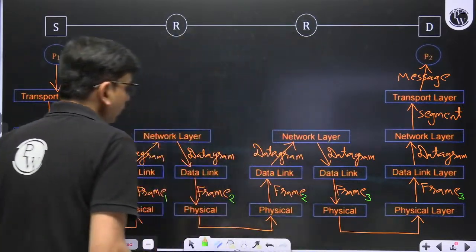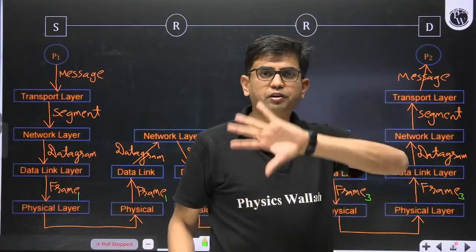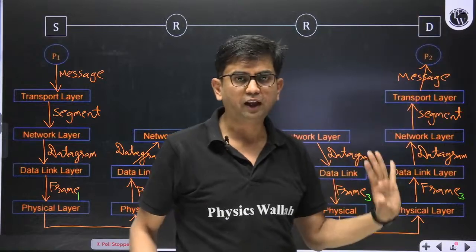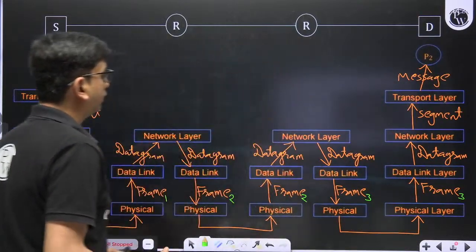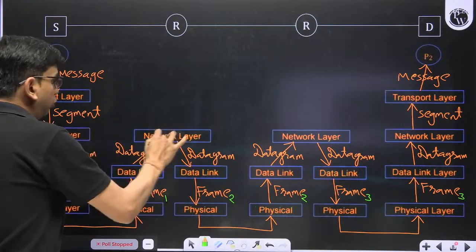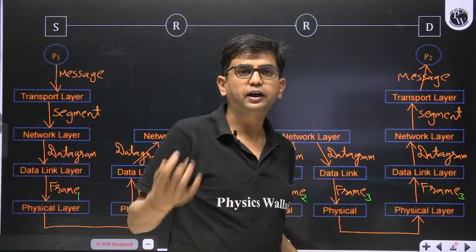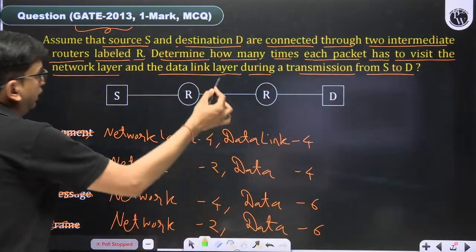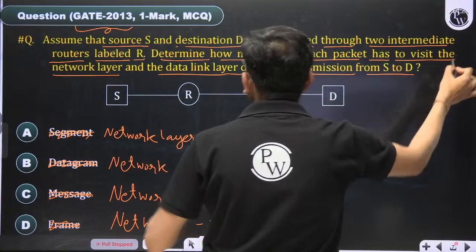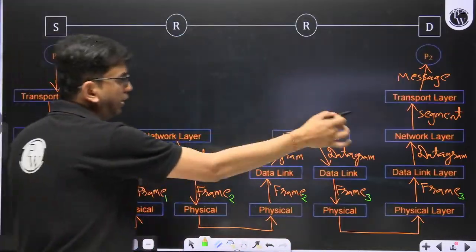So in frame 1, frame 2, frame 3, our datagram is traveling over multiple frames. Is it clear? Now the question is asking how many times the network layer is visited by a packet, and how many times the data link layer. Each packet has to visit the network layer and the data link layer during a transmission. The network layer appears 4 times.